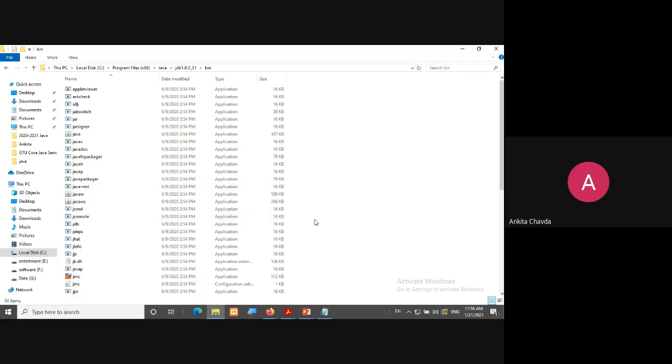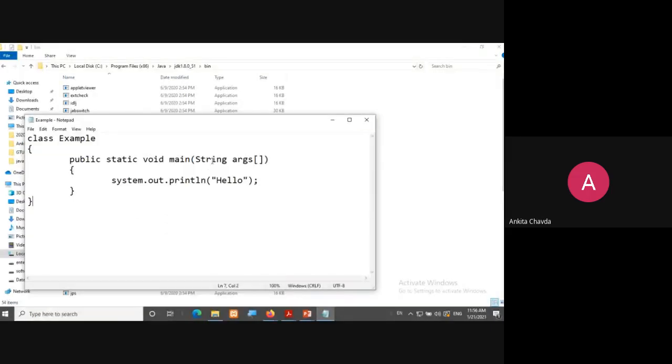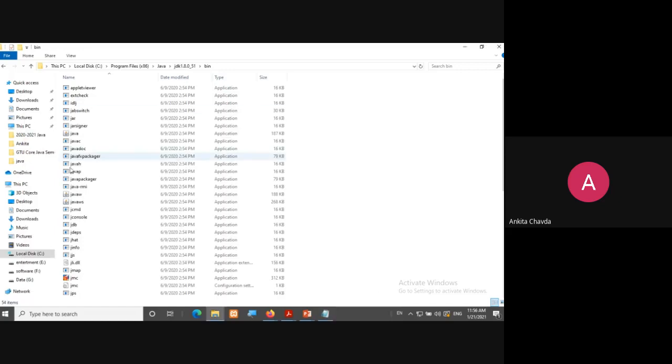And the compiler will find whatever you have written in your code over here in this bin. Okay, so actually this is my path. How to set the path and all that task we will do in our lab sessions. Okay, so I am not wasting the time right now. I'm just showing you where my compiler is in the C drive.